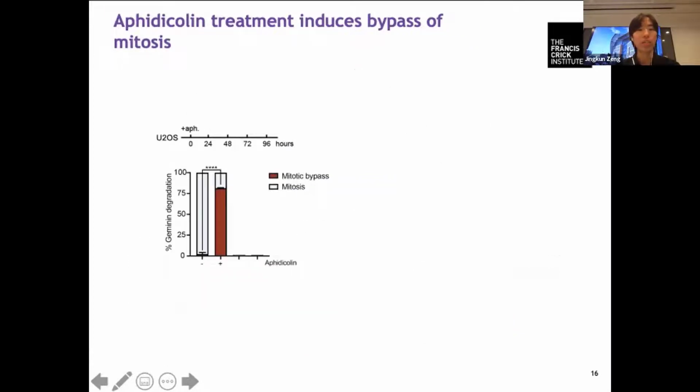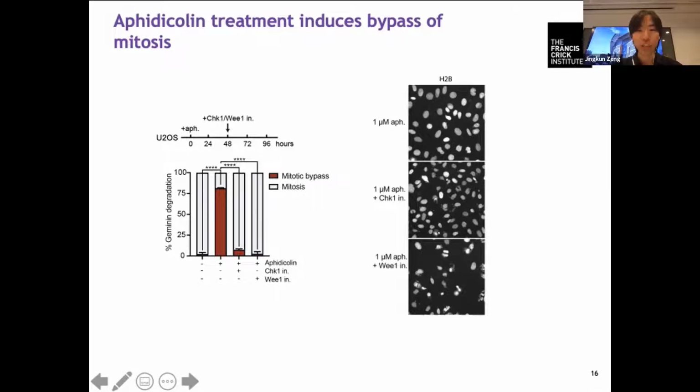We also tested our cells with aphidicolin, which is a DNA polymerase inhibitor. It turns out this direct inhibition of replication can induce cells to bypass mitosis a lot, as in this quantification, it shows that 80% of cells bypass the mitosis after long treatment with aphidicolin. And if we treat cells with the CHK1 or WEE1 inhibitor while the cells were resting in G2 before they bypass mitosis, it can force them to enter mitosis. But these forced mitoses are mostly aberrant and generate daughter cells with aberrant nuclei.